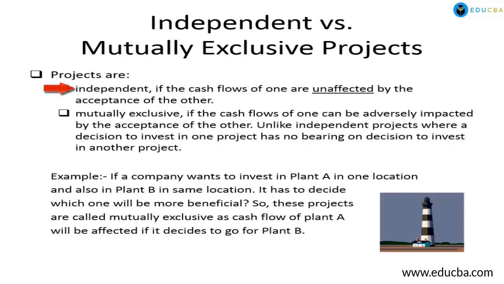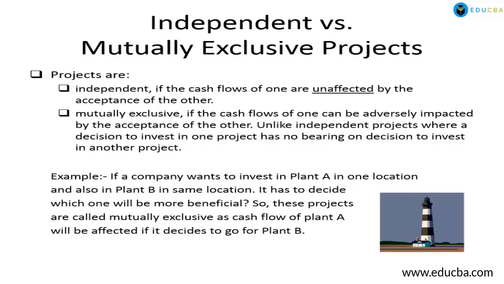Projects are independent if the cash flows of one are unaffected by the acceptance of the other. Projects are mutually exclusive if the cash flows of one are adversely impacted by the acceptance of the other. Unlike independent projects, where a decision to invest in one project has no bearing on the decision to invest in another project. So, in short, projects are independent or mutually exclusive. These are totally opposite to each other.